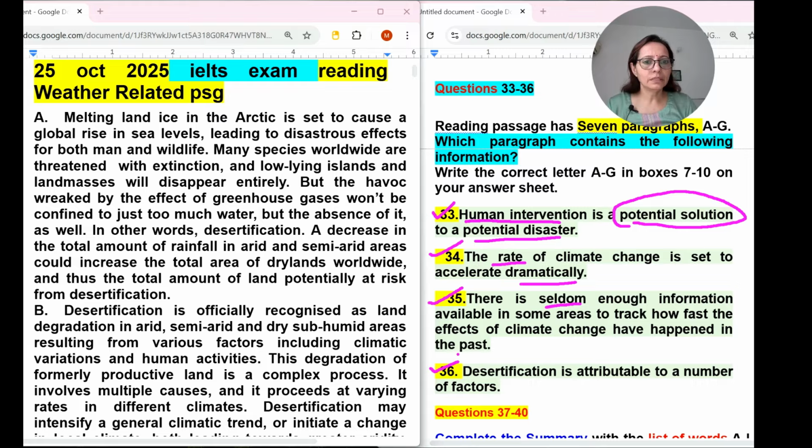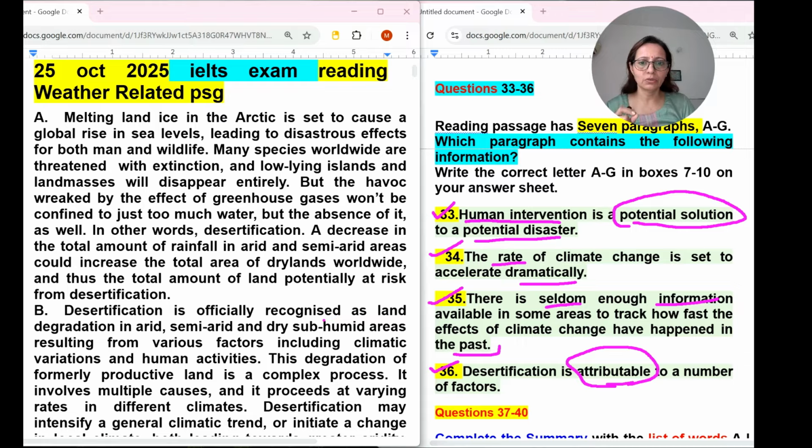Okay, desertification, here I am just marking it. Desertification is attributable to a number of factors. Means desertification is caused by it, attributable means they are responsible factors, a number of factors. So somewhere they may be talking about reasons for desertification. So reasons kind of thing, I think in the second paragraph they are talking about reasons.